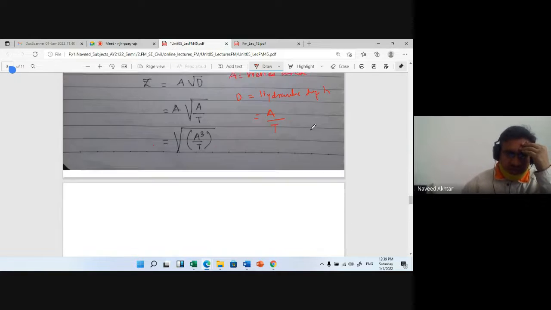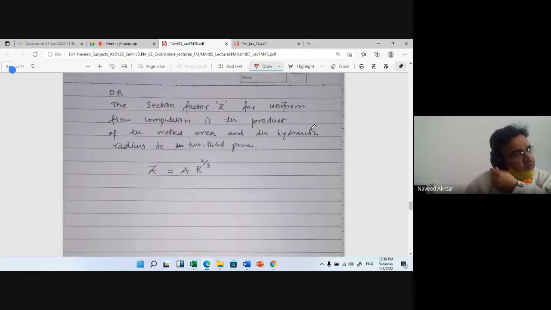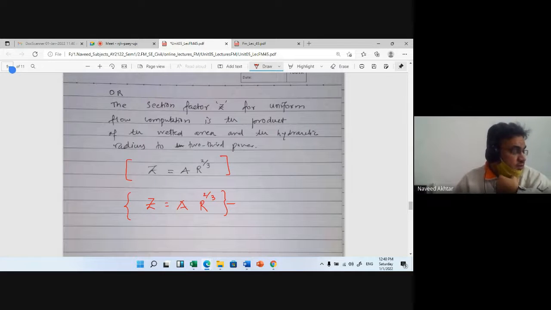Again, the section factor Z for uniform flow computation is the product of wetted area and the hydraulic radius to the power of 2/3. So in case of uniform flow, you can take this formula, Z is equal to A into R to the power of 2/3, where R is the hydraulic mean depth or hydraulic radius.